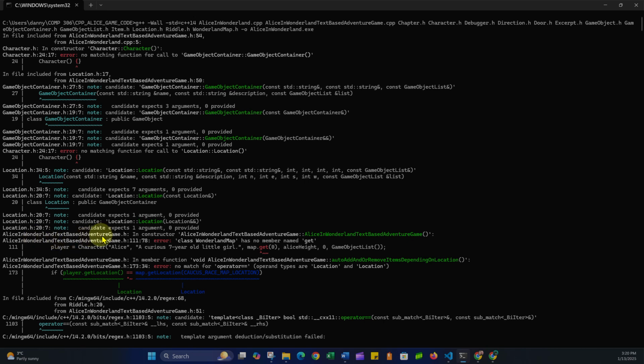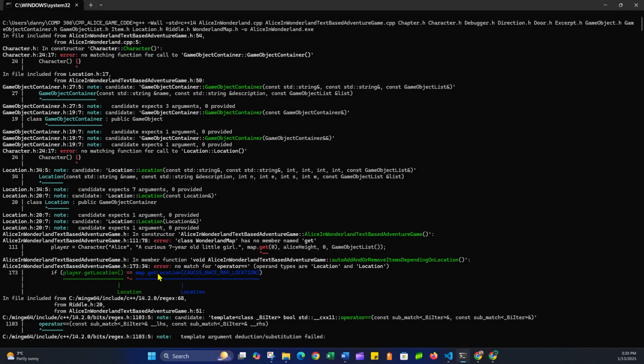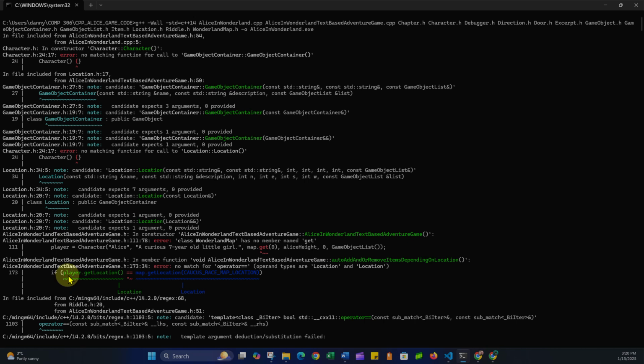Right here in the Adventure Wonderland and text-based adventure game header file, in the constructor, we have an error because class Wonderland map has no member named get. There's no member function get. As I showed you, there's only a get location. So we apparently have another issue with get location here.